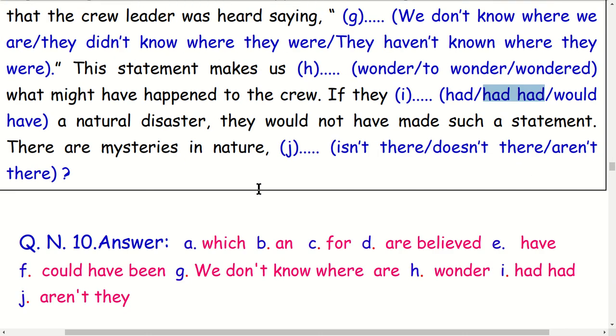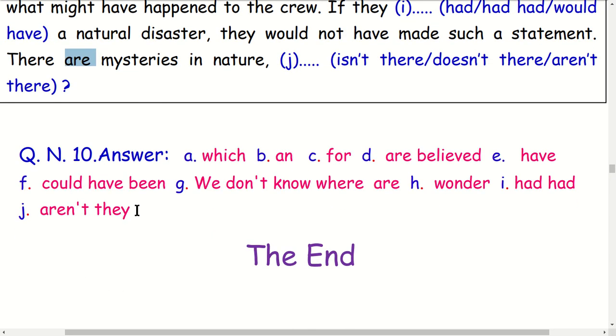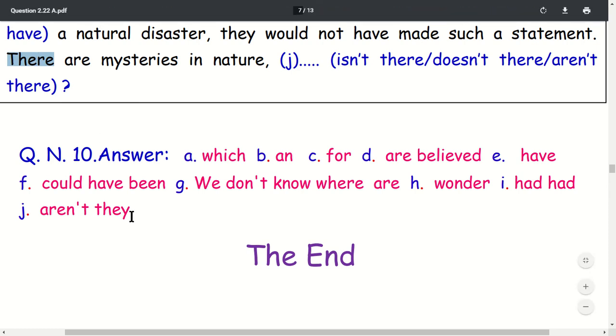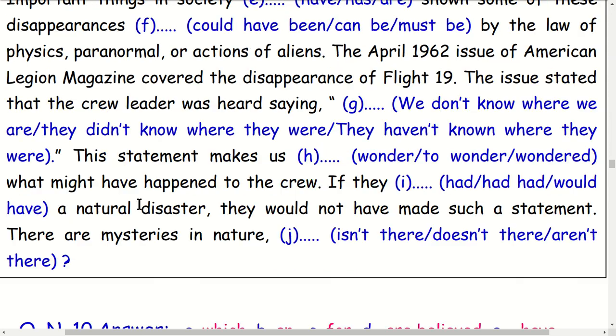There are mysteries in nature. Number J: 'there are', but 'they' is not correct here. It means aren't there, a question tag. Please correct that: write 'are not there', because the subject is 'there'. This was my mistake, I hope you correct it. This is the end.